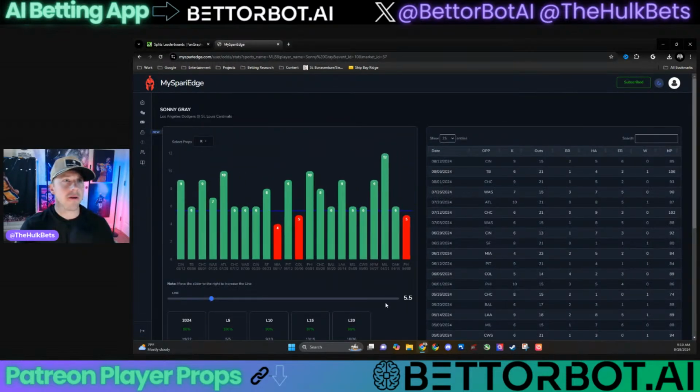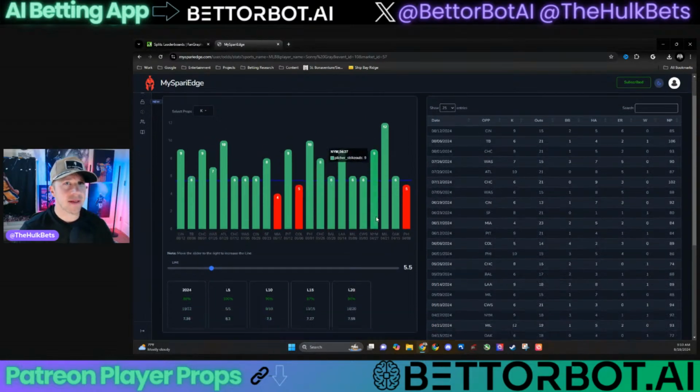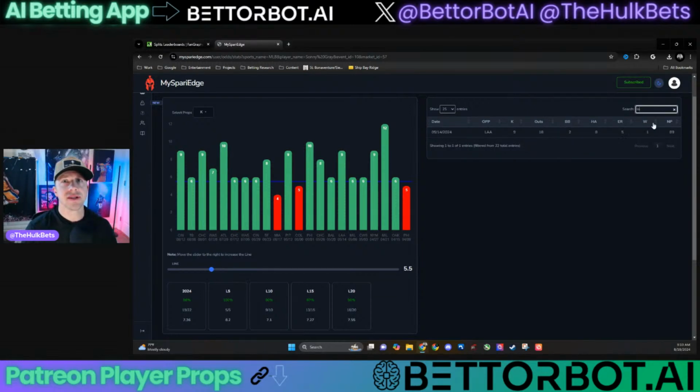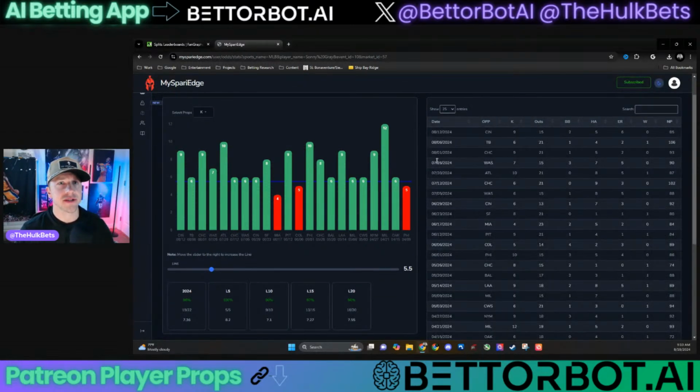Click into Sonny Gray here. Look at his chart. Look at his game logs here. These are his strikeouts, most recent at the top. 9 against Cincinnati. 6 against Tampa Bay. Curious if he's played the Dodgers this season. No, he hasn't pitched against the Dodgers this season. But look at this chart, 5.5.